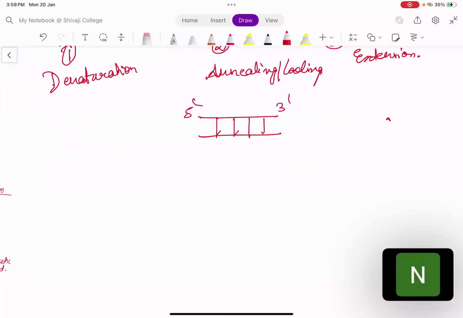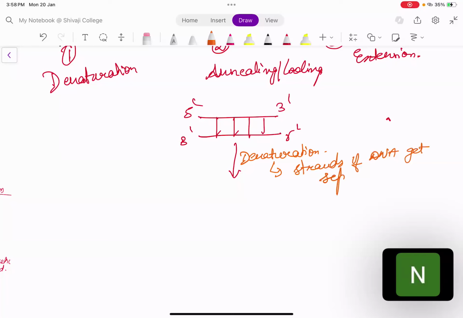First of all, it will undergo denaturation. Now what is denaturation? In denaturation, these two strands of DNA get separated. What happens in denaturation? The strands of DNA get separated, and it is also called melting of DNA.